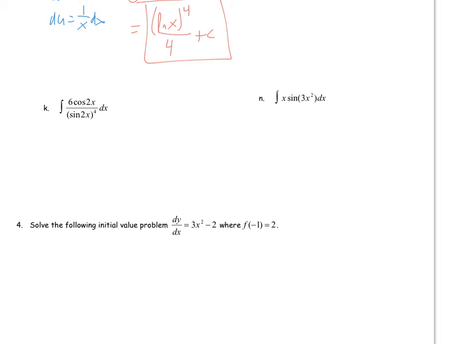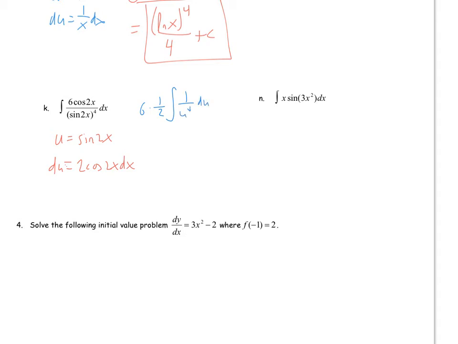Letter K, we'll let u be sine of 2x, and then our du will be 2 cosine of 2x dx. So since we need a 2 up there, I'll put a 1/2 in front and take out the 6 at the same time. So it becomes 6 times 1/2 times the integral of du over u to the 4th, or 1 over u to the 4th du.